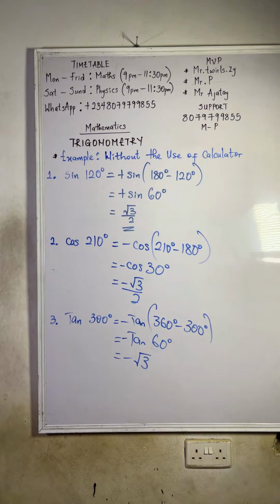So now if you press tan 300, what will you have? If you press tan 300, you have minus. Then press minus tan 60 and see if it's the same answer. Press tan 300 and check if it's the same thing as pressing minus tan 60. Is it going to be the same answer?